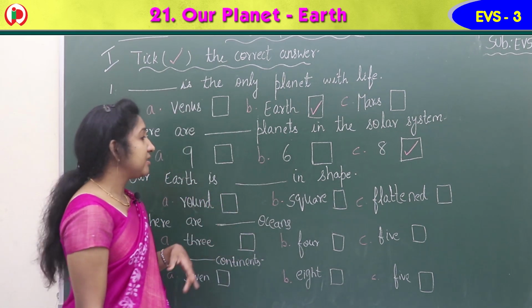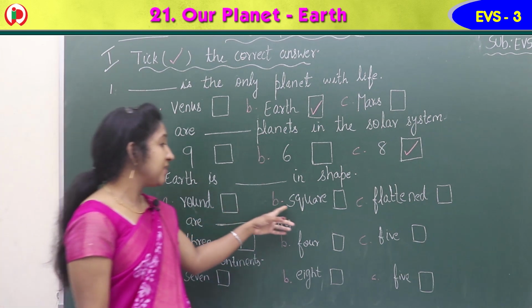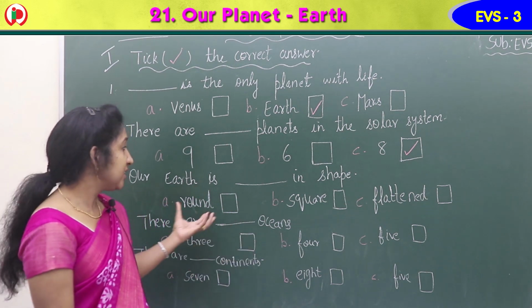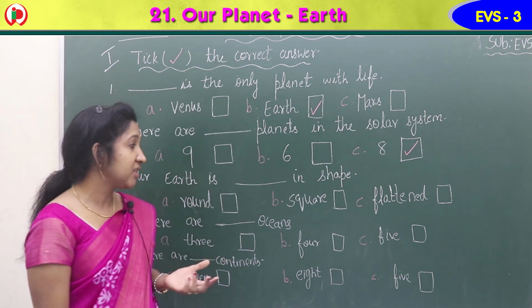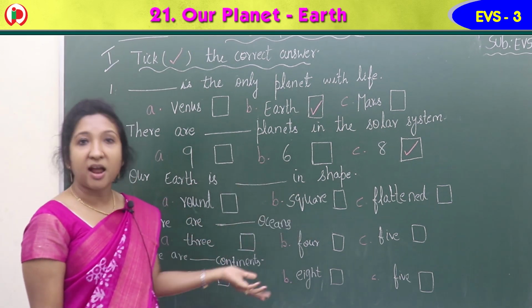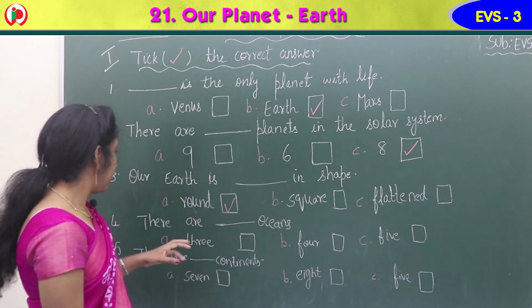Third, our Earth is dash in shape. Option A, round. Option B, square. Option C, flattened. So our Earth is dash in shape. Earth is round in shape, not square, not flat. It is round in shape, isn't it? Option A is the correct one.